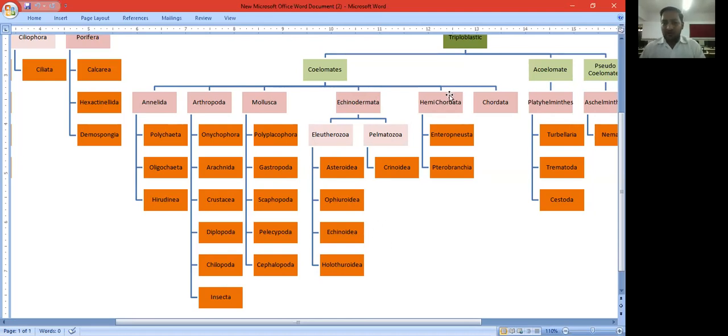Now the hemichordates. The hemichordates have some characteristics like chordates, but they are included in the invertebrates. The hemichordates have two classes, the Enteropneusta and Pterobranchia. And the last phylum is Chordata. But in this semester, we don't have to study the phylum Chordata. Okay. Thank you for watching this video.